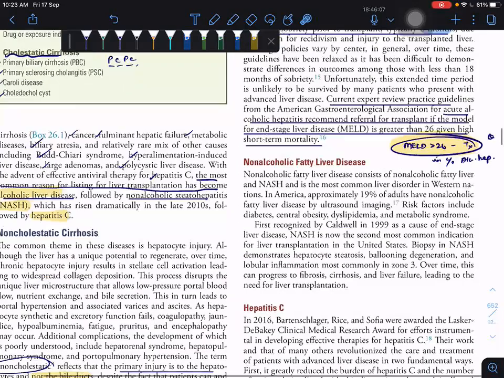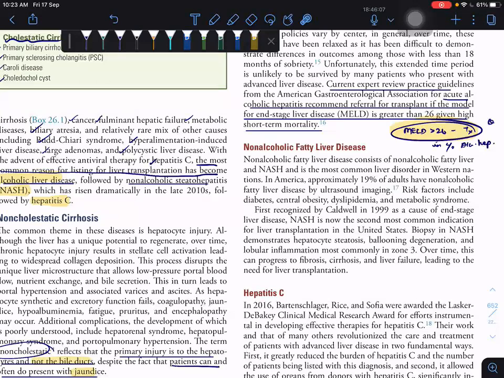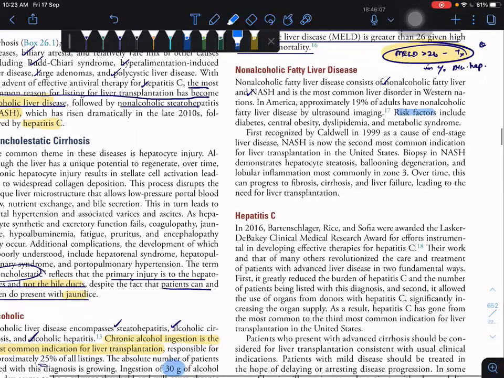So next comes NASH, non-alcoholic fatty liver disease. Non-alcoholic fatty liver disease consists of two spectrums: non-alcoholic fatty liver and non-alcoholic steatohepatitis. First we'll see what the risk factors are for this steatohepatitis.